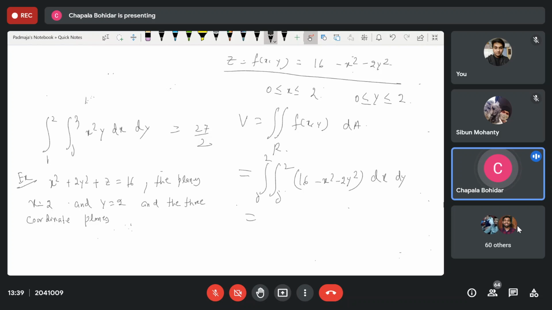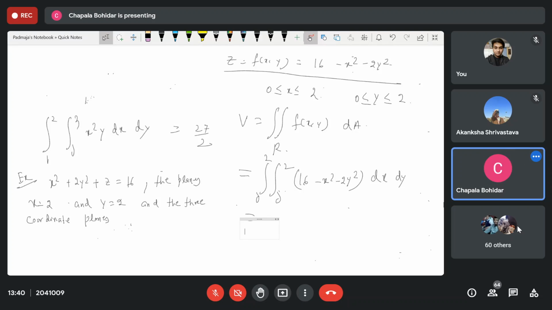What is the value you get? 144 by 3. You'll get your answer 144 by 3, or to confuse you, they may give 144 by 3. So, okay, it is over. Now, the other statement of this Fubini's theorem.